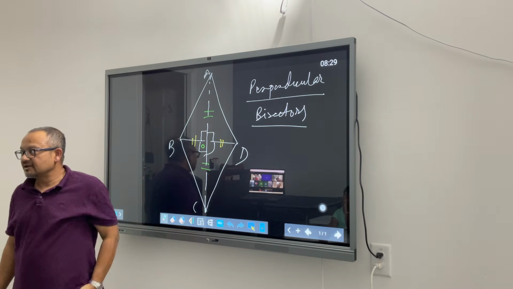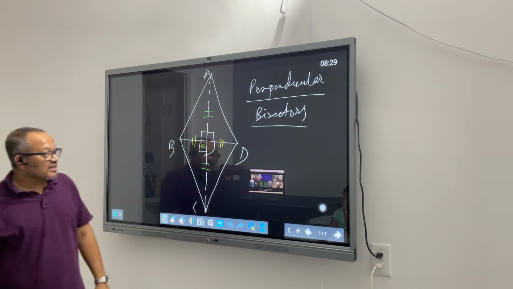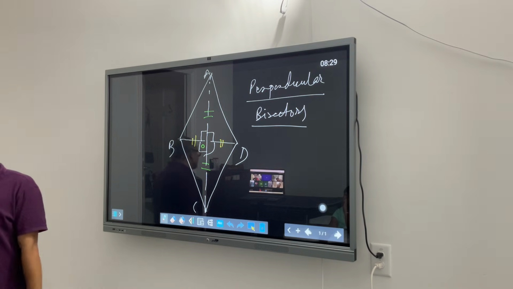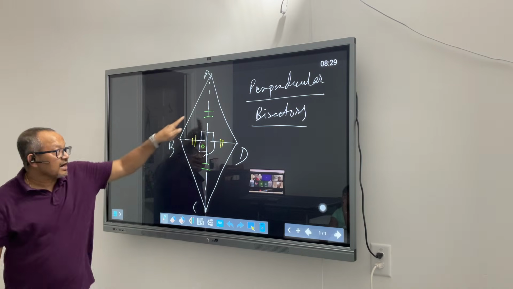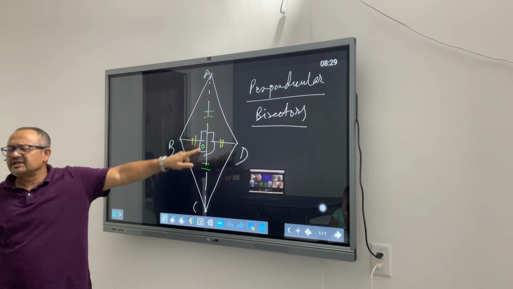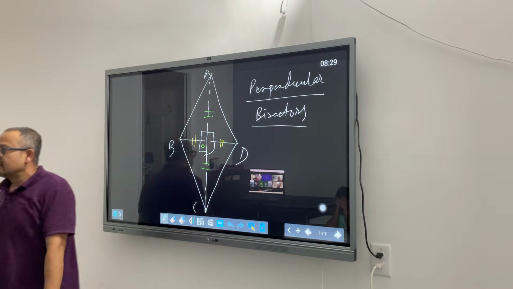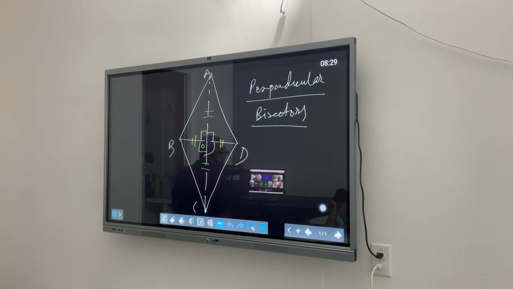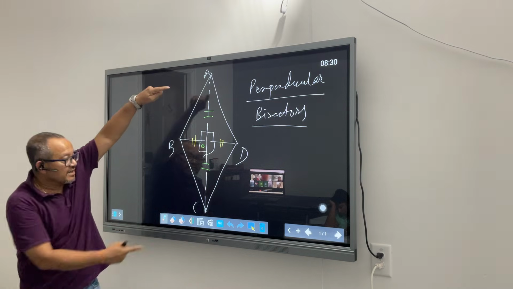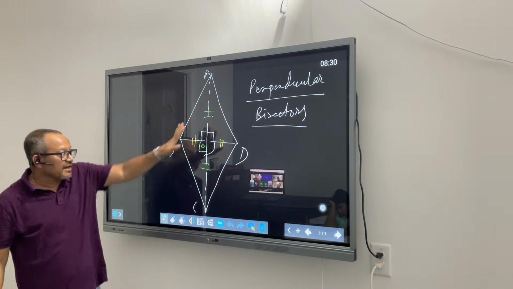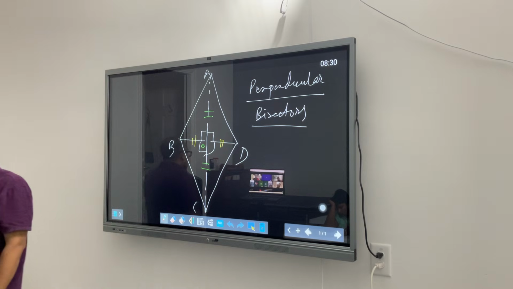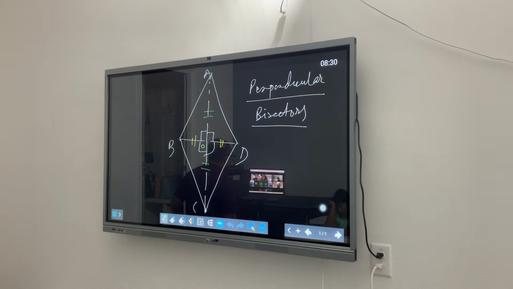Does it make sense? Now, what is happening here? You will see that these four triangles are congruent. I took a rhombus, I joined the opposite corners, and we split it into four right angle triangles. I am saying they are congruent. Why?